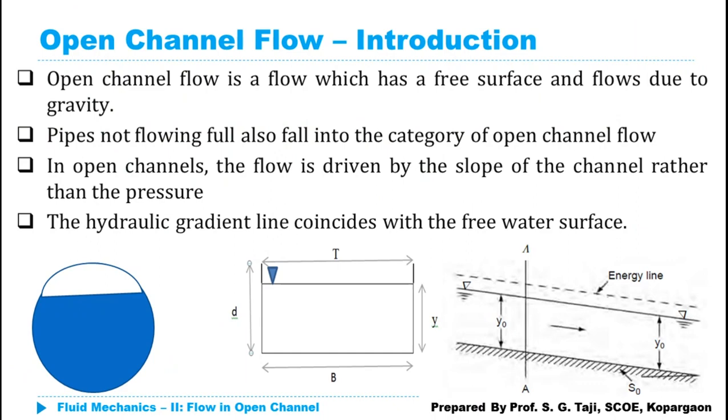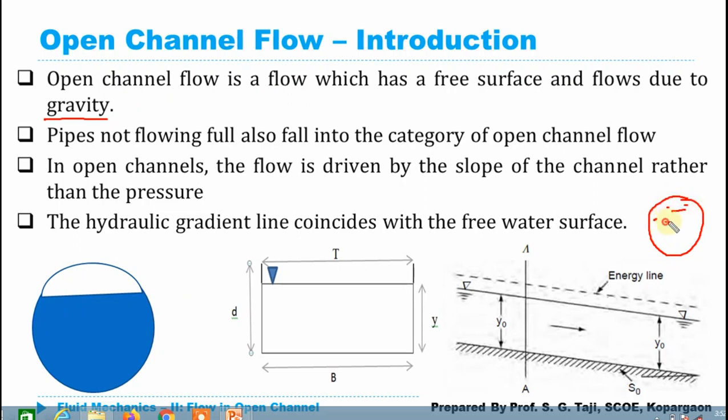In case of gravity flow, gravity will be the only force which is causing the flow. But if I am considering pressurized flow, the flow is taking place due to the pressure difference between 2 points. If I am considering a closed circular pipe in which water is totally filled, whatever flow is taking place will be due to the pressure difference between 2 points. But in case of gravity or channel flow, there will be only gravity force which is causing the flow. So here there will be a bottom slope which will be responsible for the flow of water.